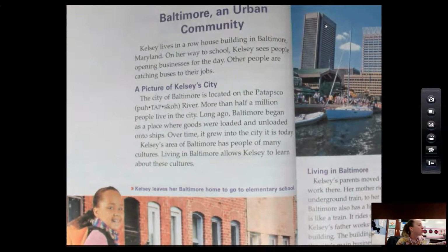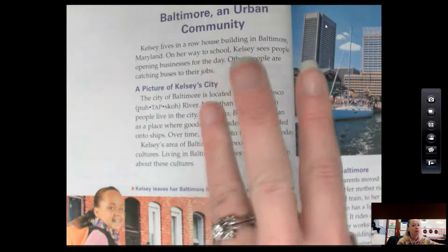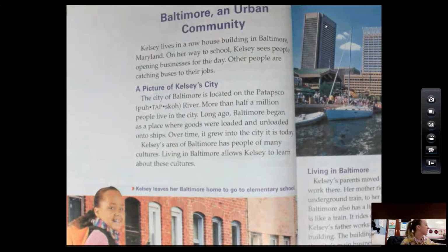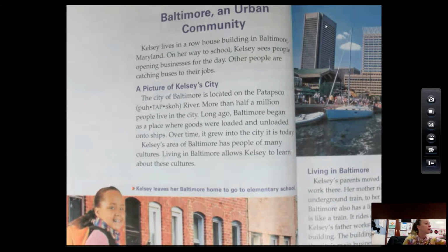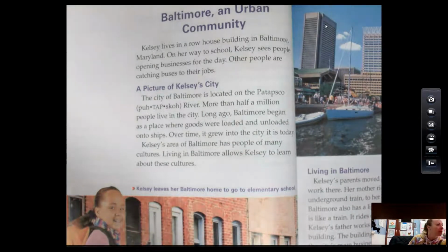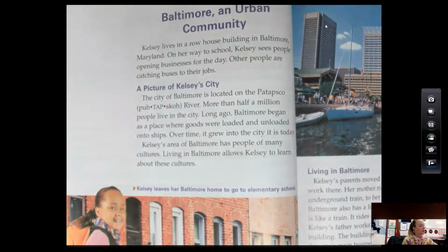Remember, we learned that culture is a way of life. So if you live in a big city, you're going to have so many different cultures. You're going to have so many people from different backgrounds and different countries. Now, let's talk about Baltimore.